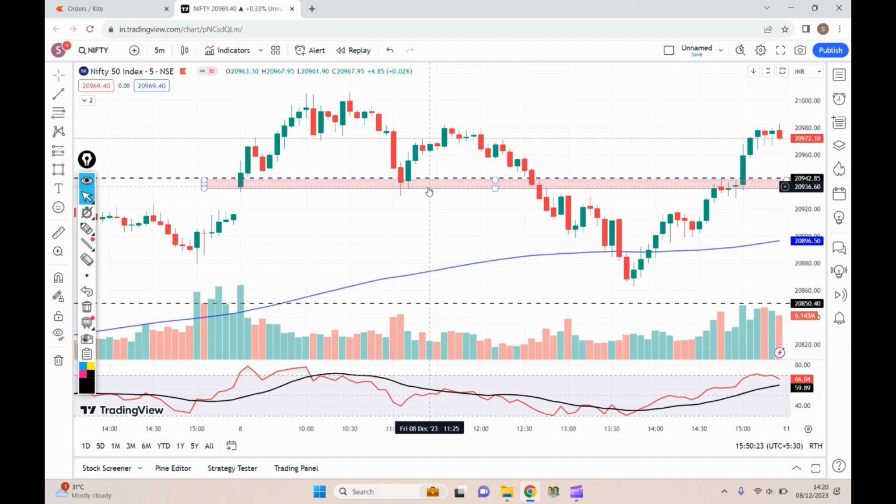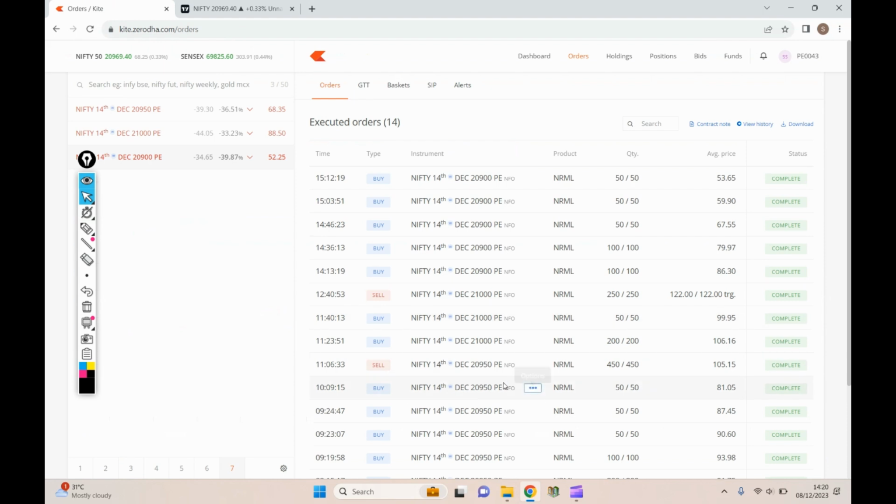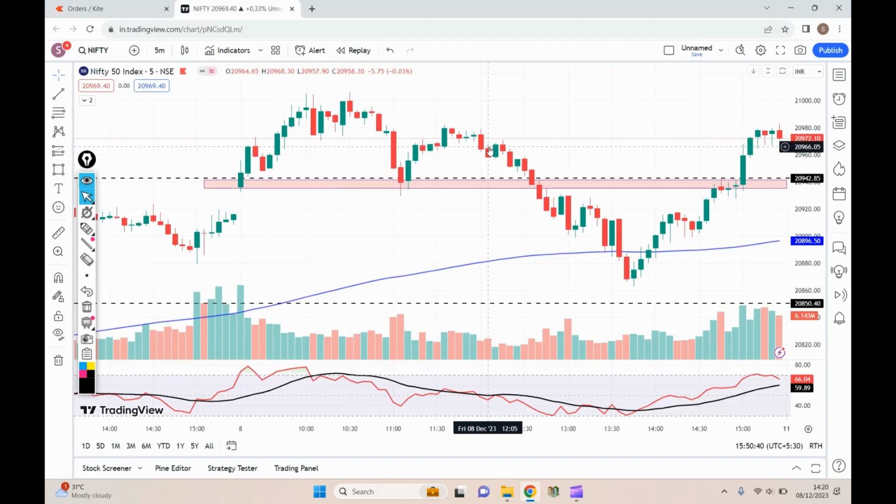If I move to the 11:23 candle, if you observe this zone precisely, this was a zone where I thought Nifty would take a resistance at this point. With that aspect, I made an entry with four lots in 21,000 PE, I guess. Let me go to the history over here. Yeah, 21,000 PE. And then again in this candle itself, I made another entry at 11:35.